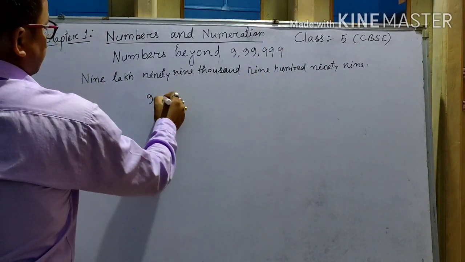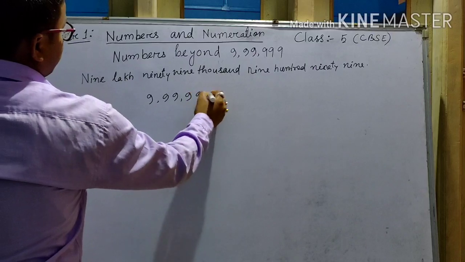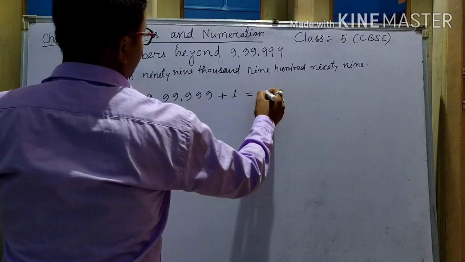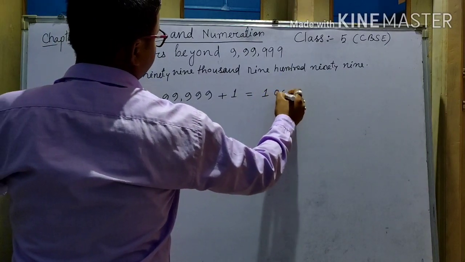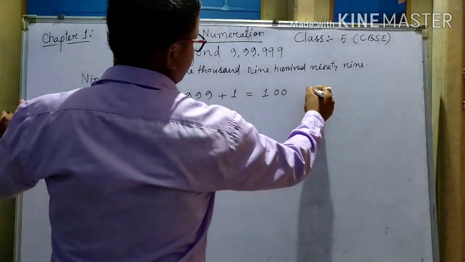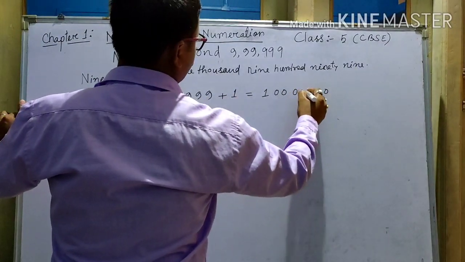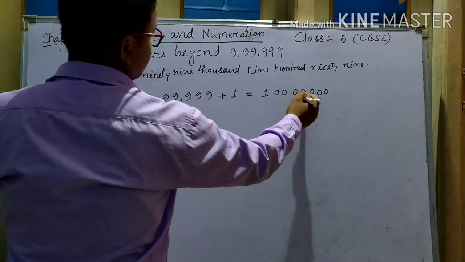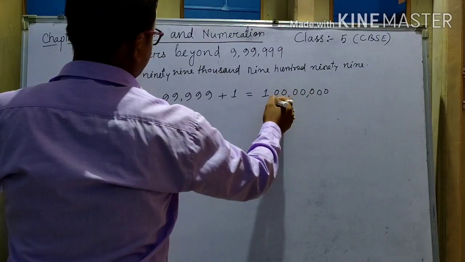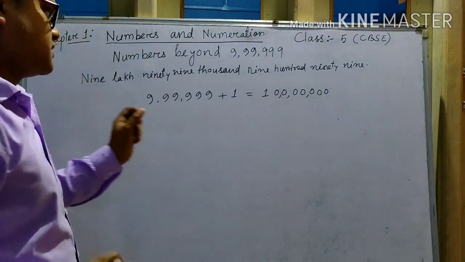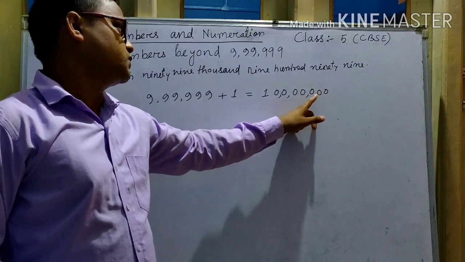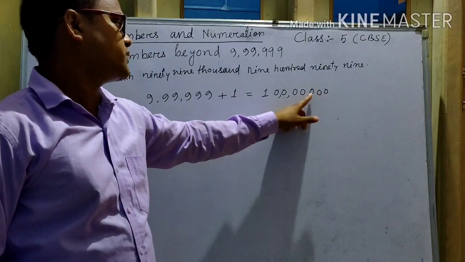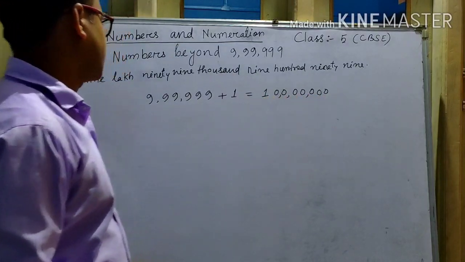99,999 plus 1, what do you get? You will get a number: 1 2 3 4 5 6, then you get a number. This is 10, and how many places? 1 2 3 4 5 6 7 8.